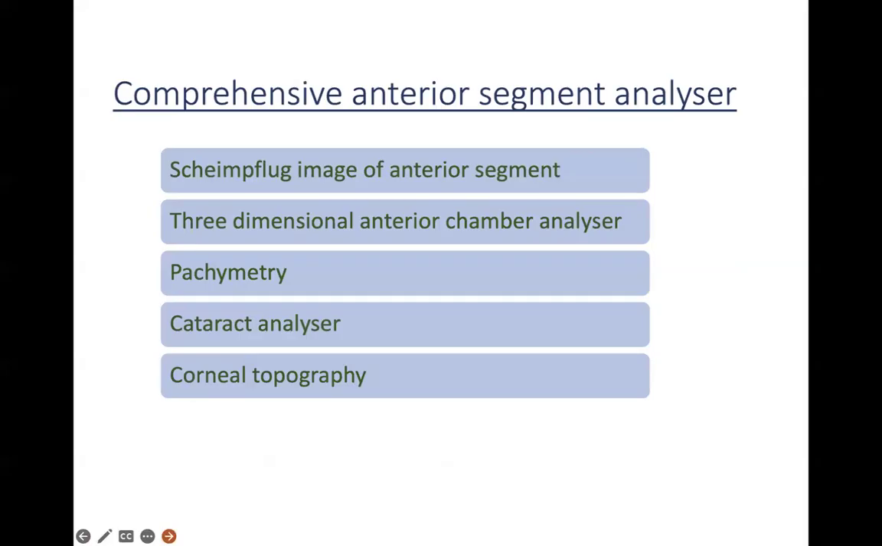What does it give us? It gives us a Scheimpflug image of the anterior segment, a three-dimensional anterior chamber analyzer. It gives us pachymetry. It is also a cataract analyzer. And most important, we get to know the corneal topography from here.